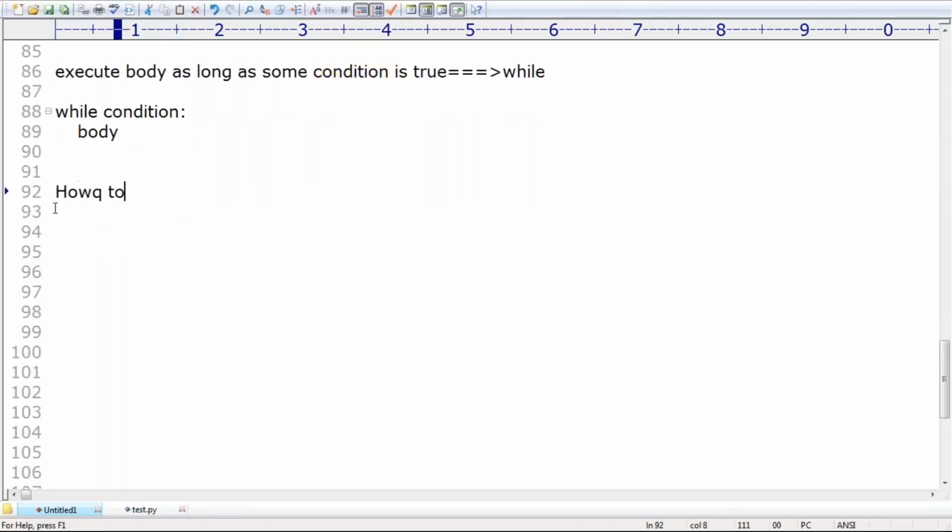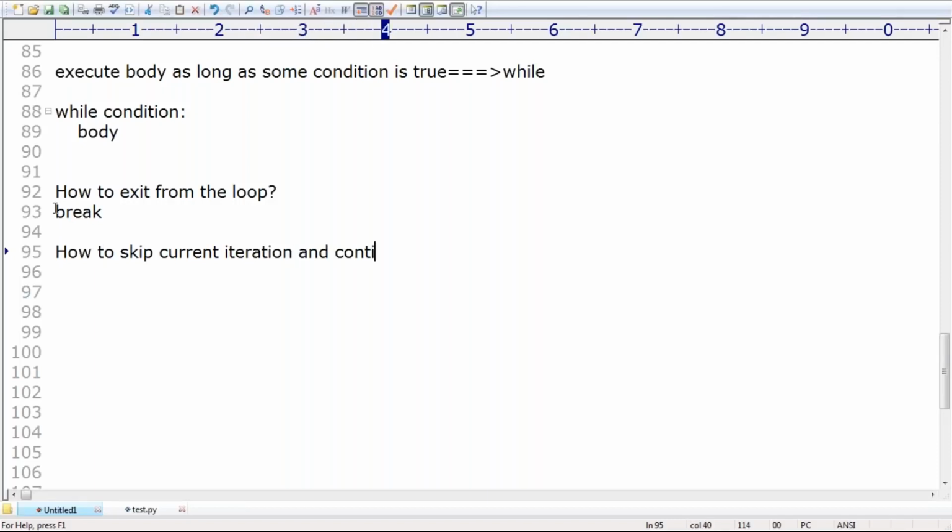Okay. Next, how to exit from the loop? Anyone, can you please tell how to exit from the loop? By using which statement can you come out of the loop? By using what? Break statement. How to exit from the loop? By using break statement. Next, how to skip the current iteration and continue for the next iteration?